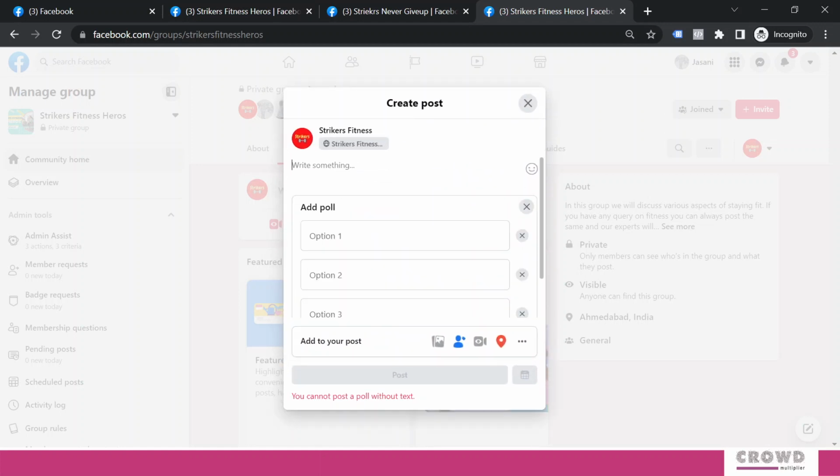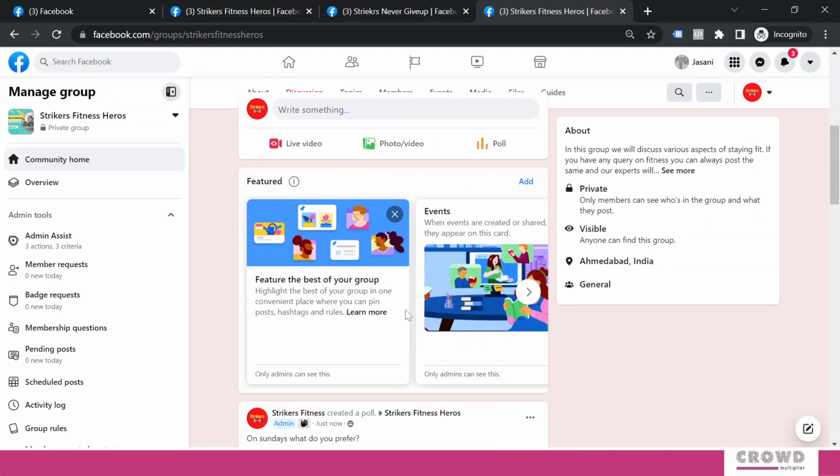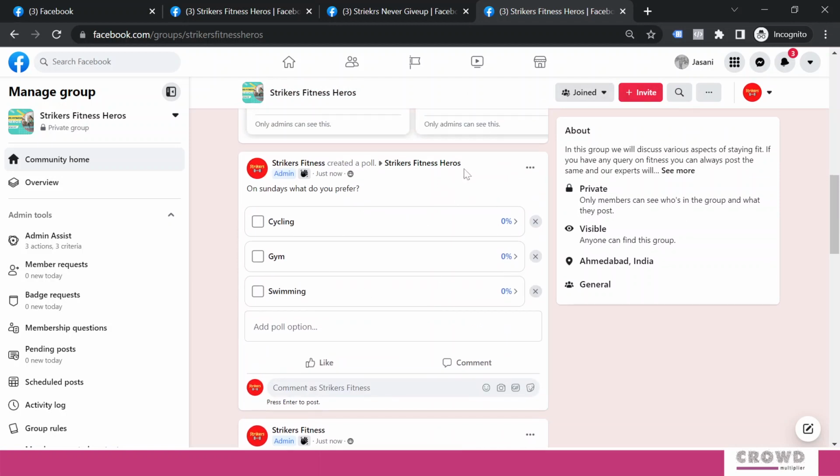Now over here you can take the opinion of your members. So we'll say, on Sundays, what do you prefer: cycling, gym, or swimming? And if I post this, then a poll would be visible like this.